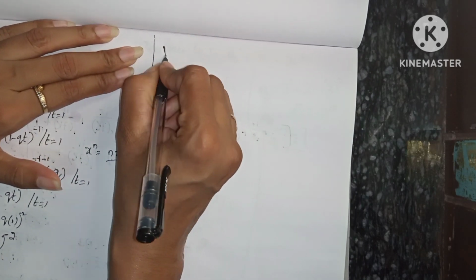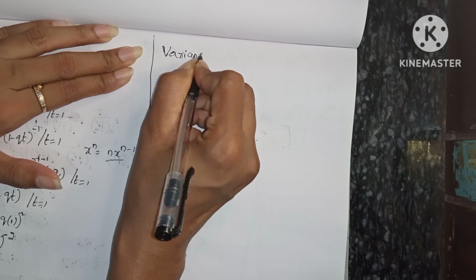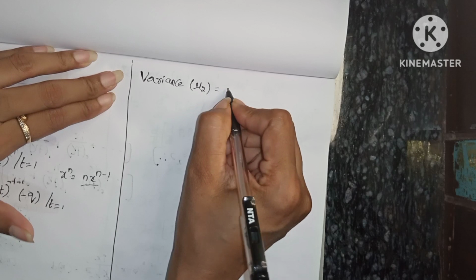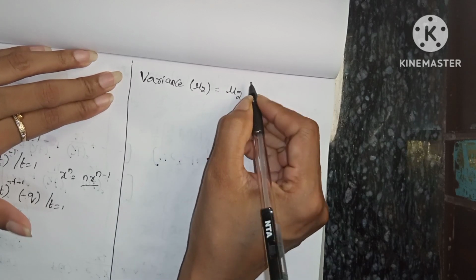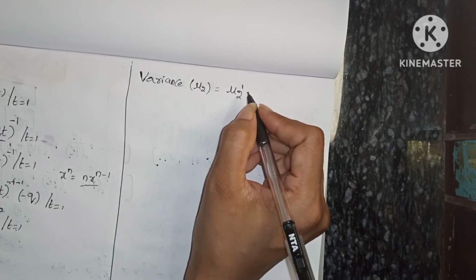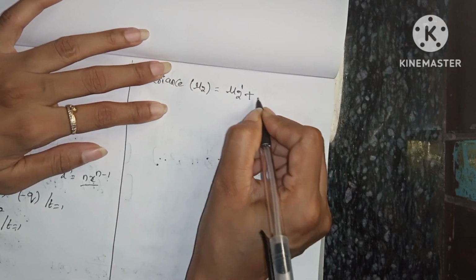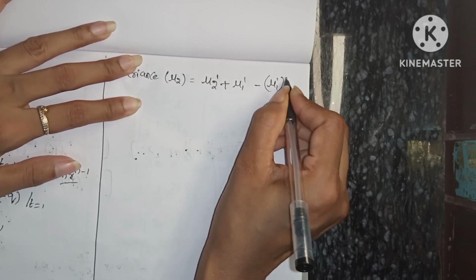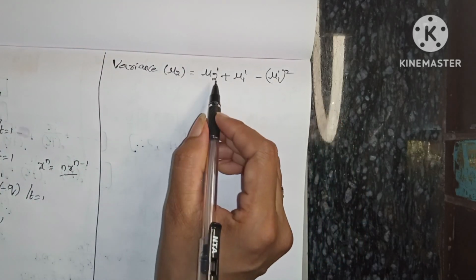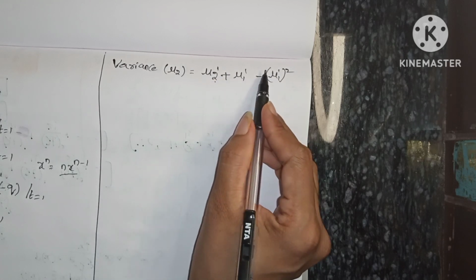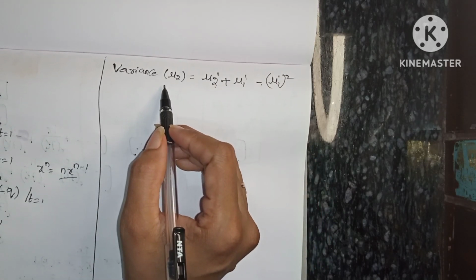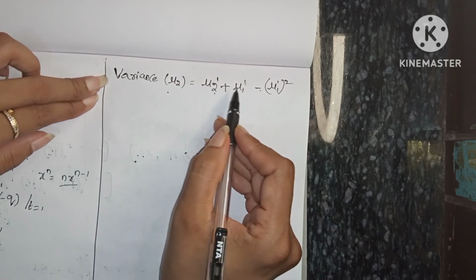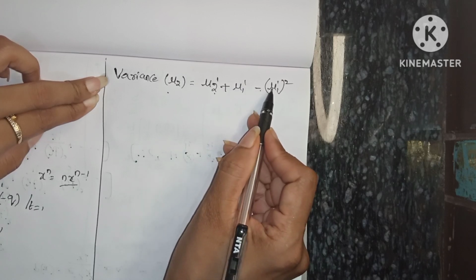So variance. Variance is denoted with mu2 and its formula is mu2 dash plus mu1 dash minus mu1 dash whole square. Okay, generally the variance formula is mu2 dash minus mu1 dash whole square only. But for the probability generating function it is different. Its value is mu2 dash plus mu1 dash minus mu1 dash whole square.